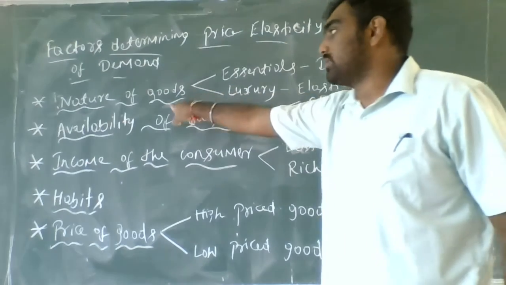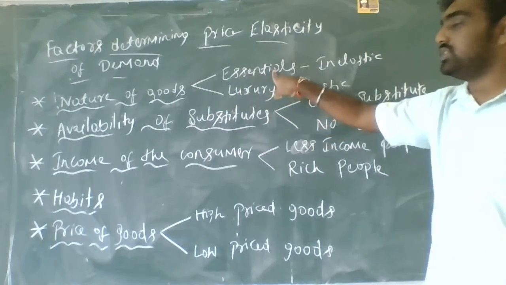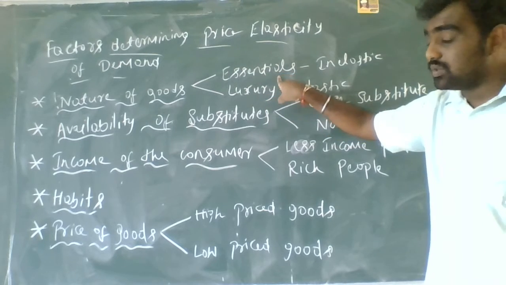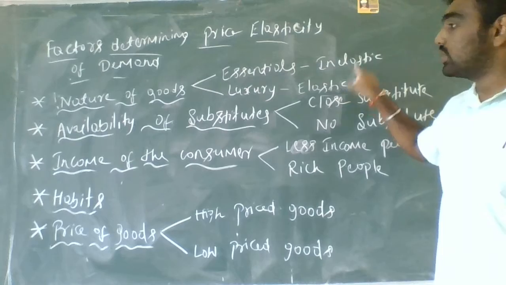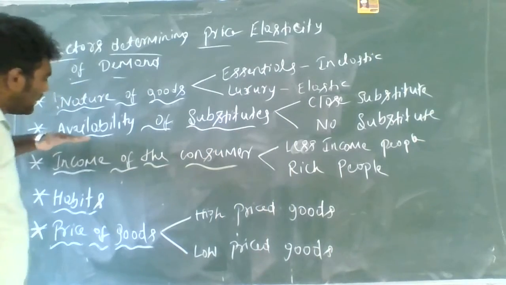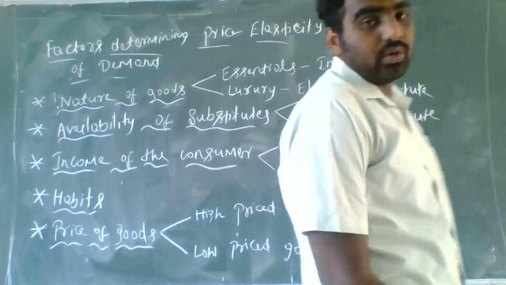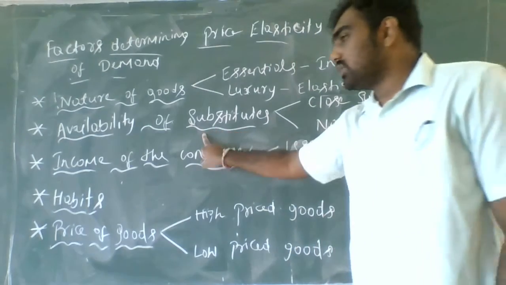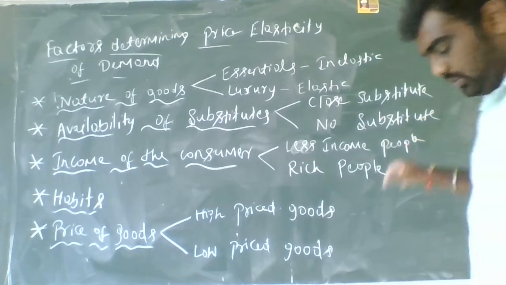So this was our first point, that is nature of goods. We classified the nature of goods into two types, essential goods and luxury goods. Essential goods are inelastic and luxury goods are elastic. We understood through the example. Okay, next factor is availability of substitutes. The availability of substitutes is classified into two types, that is close substitutes and no substitutes.